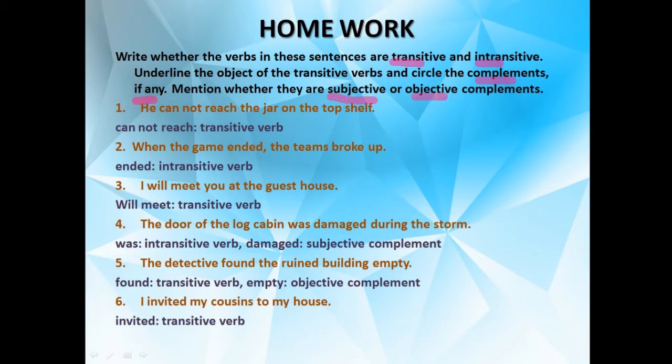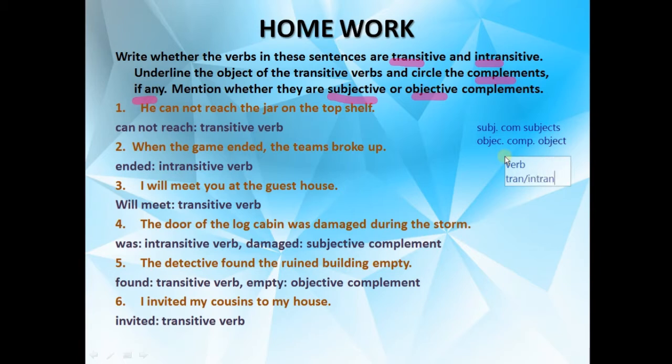What we learned is that in the subjective complement, we describe the subject, and in this you will not get the object. If you talk about the objective complement, in this we describe the object. So in this also, first of all, you have to identify the verb, and then tell whether it is transitive or intransitive.